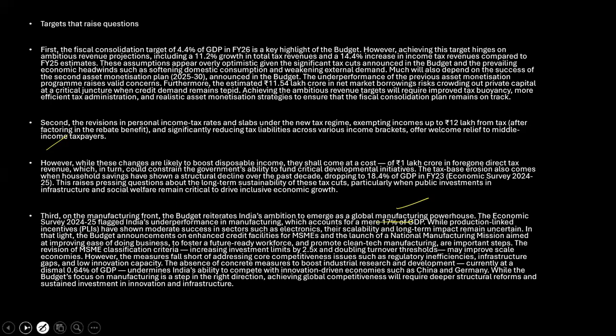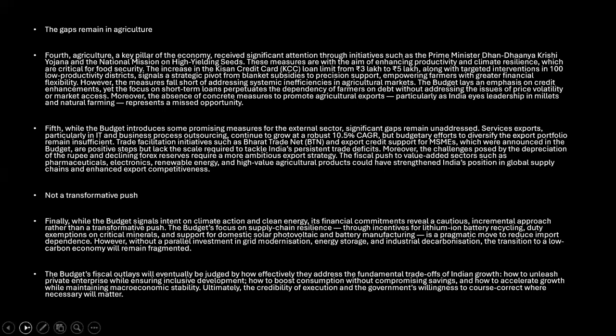Now, we also have to discuss the agricultural sector. There are some gaps in agriculture as well. So the fourth important thing that we need to discuss is the agricultural sector initiatives. The budget introduces the Prime Minister Dhanya Krishi Yojana and the National Mission on High Yielding Seeds to improve productivity and climate resilience. The Kisan credit card loan limit is being raised from 3 lakh to 5 lakh. So these are some of the things that they have done, supporting farmers financially.